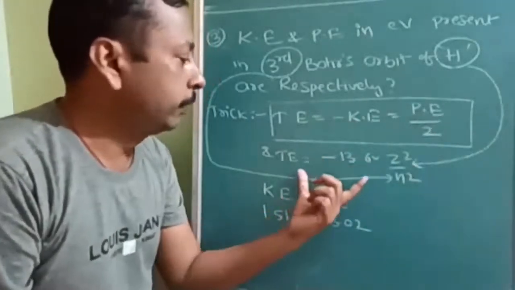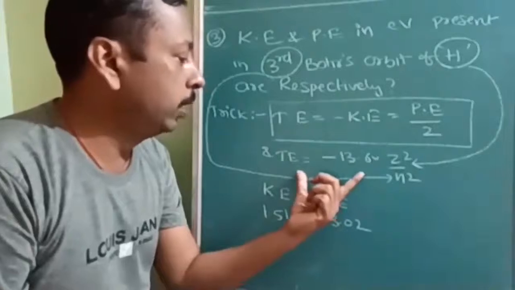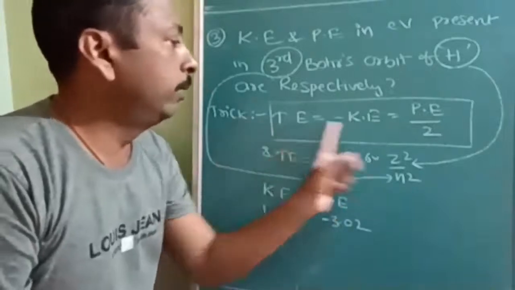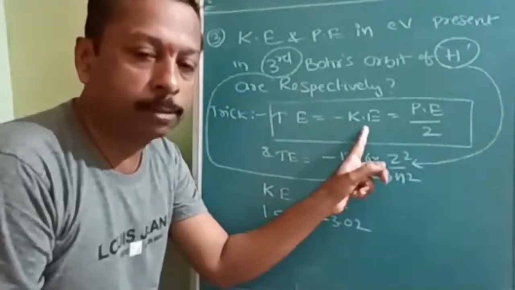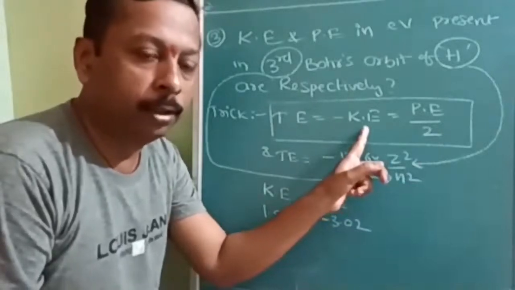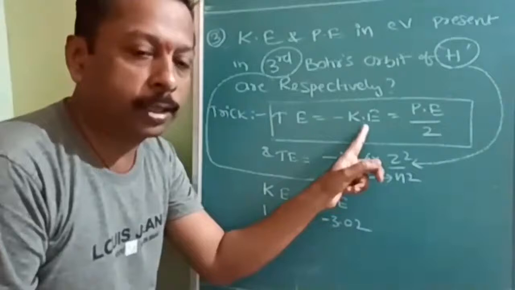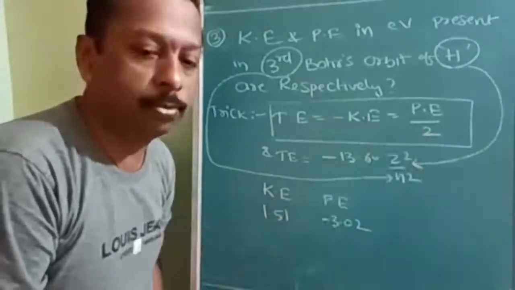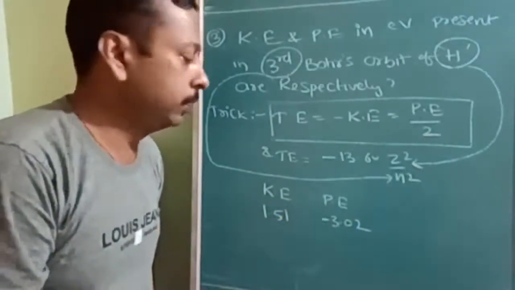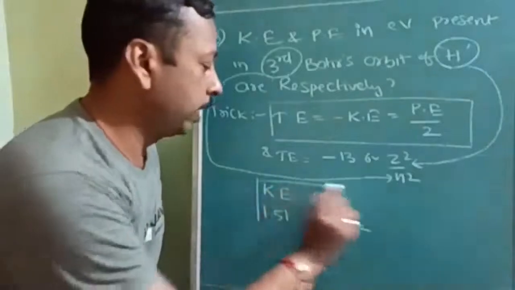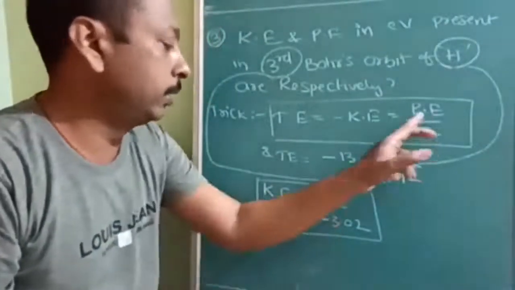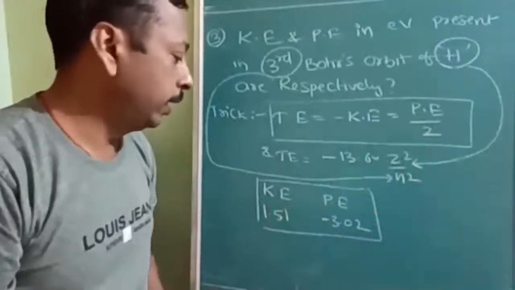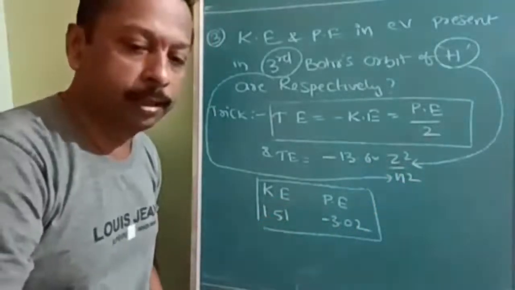Okay. So first we are going to determine total energy. As a trick, you remember that total energy and kinetic energy are the same in magnitude. Already I have explained this in my one shot video theory lecture. Total energy is minus kinetic energy, and potential energy is twice the total energy. So note down this, and the answer you are going to get: kinetic energy 1.51 and potential energy minus 3.02.